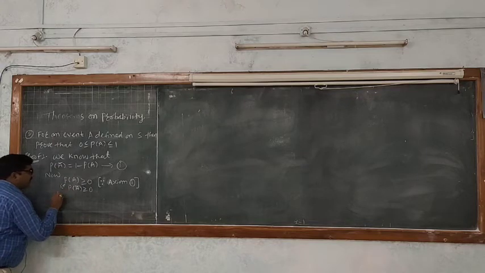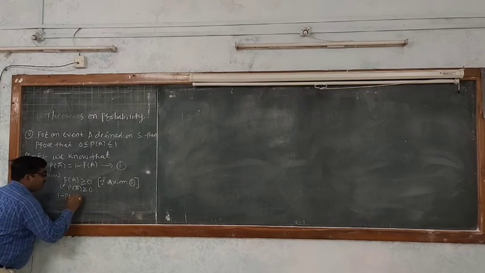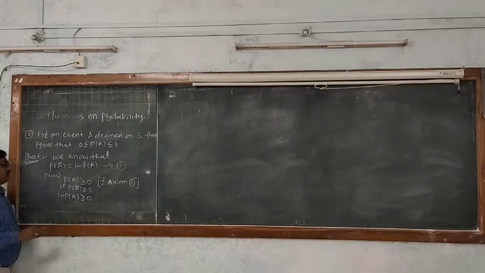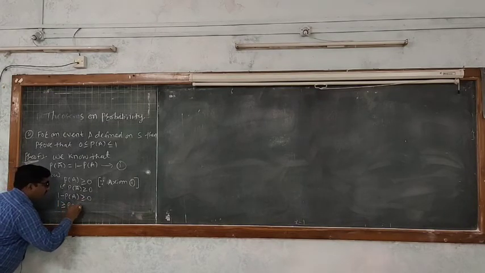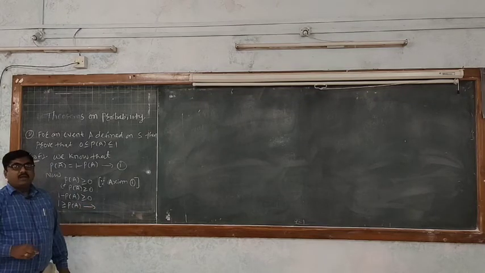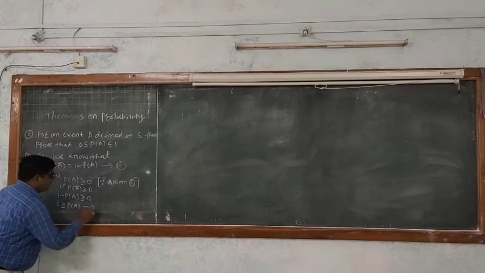Then from 1 we can write 1 minus P of A is greater than equal to 0. Then 1 is greater than equal to P of A. Give it equation number 2.